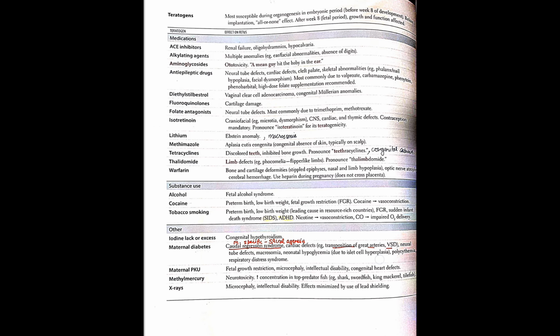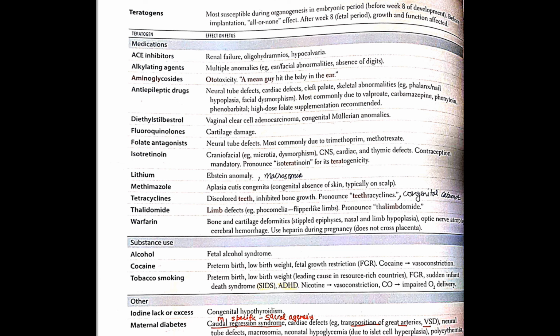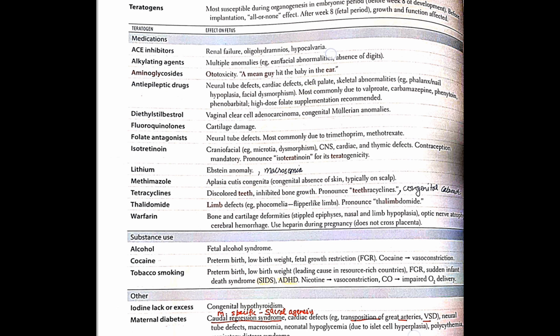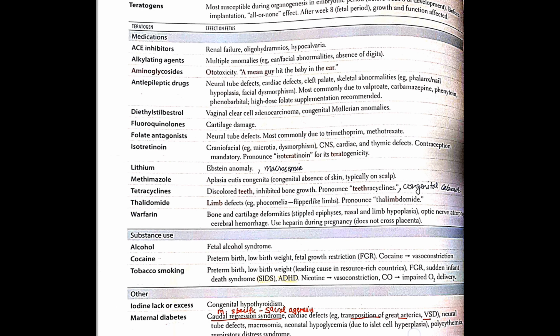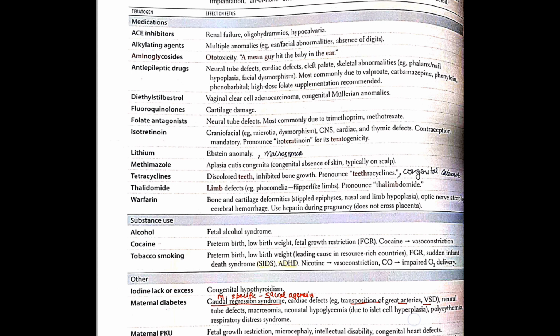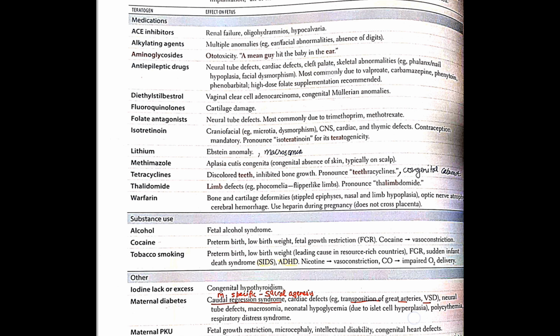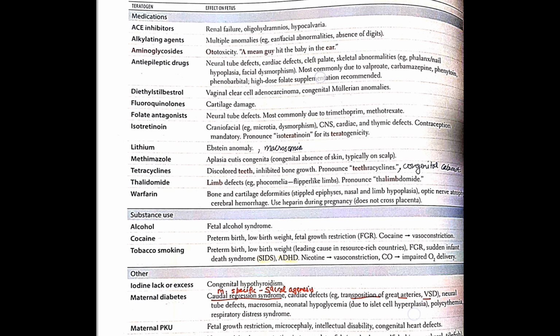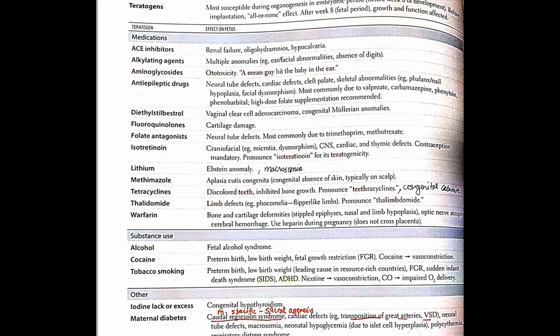Then here is another group of drugs which were missing in that. Here we will be studying ACE inhibitors: renal failure, oligohydramnios, hypocalvaria. Renal failure and oligohydramnios occur because the urine is not produced. Another one is hypocalvaria. Then alkylating agents, multiple anomalies: ear, facial, and absence of digits. Aminoglycosides, ototoxicity, 8th cranial nerve, we have already done. Anti-epileptics, neural tube defects, cardiac defects, cleft palate, skeletal abnormalities. That is facial, cardiac, limb anomalies, which we have done.